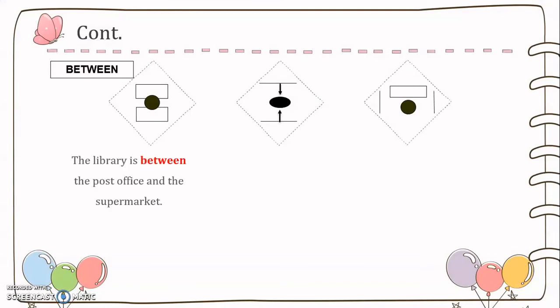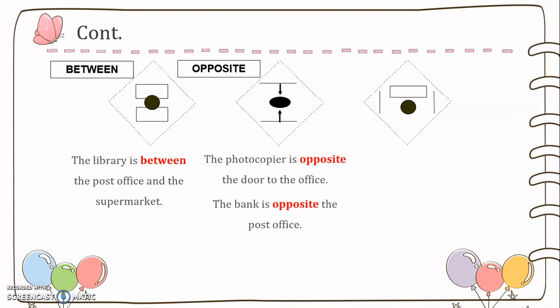Between. The library is between the post office and the supermarket. Opposite. The photocopier is opposite the door to the office. The bank is opposite the post office.